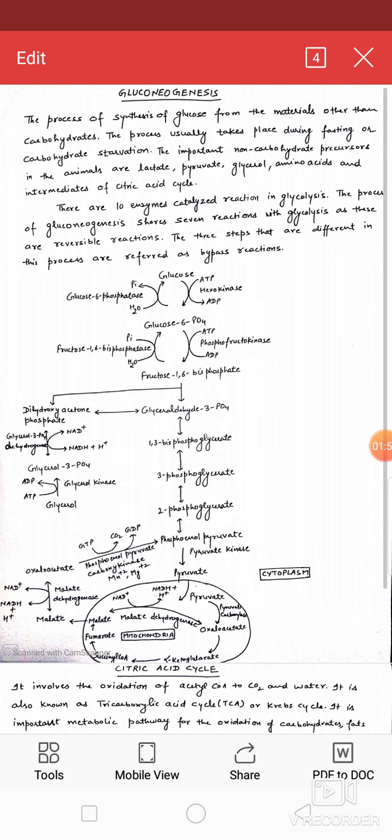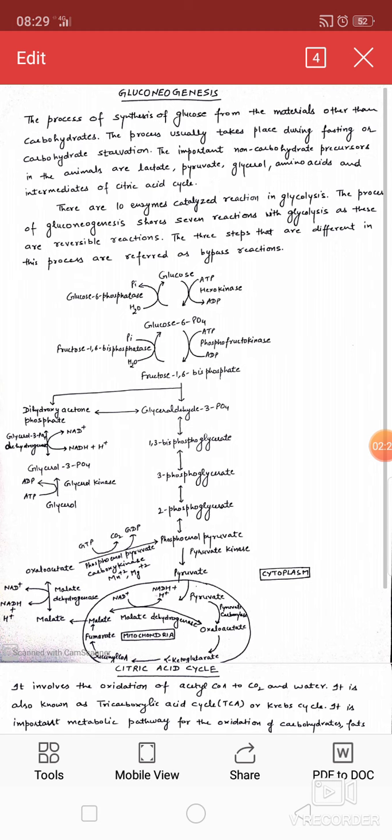This malate is permeable to the mitochondrial membrane and enters the cytosol, where by the action of the enzyme cytosolic malate dehydrogenase it is converted into oxaloacetate. This is followed by conversion of oxaloacetate to phosphoenol pyruvate, and from phosphoenol pyruvate the reactions go back up to the conversion of glucose.